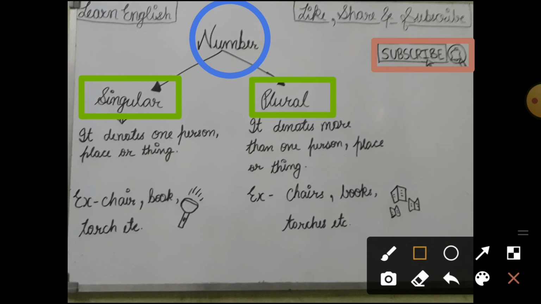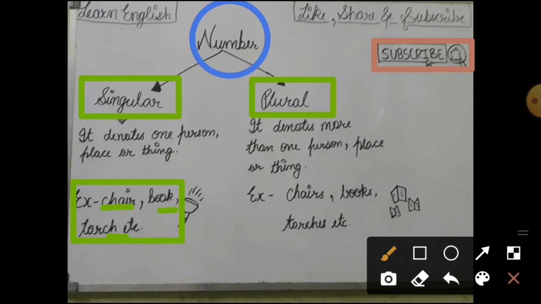So it means that it denotes only one person, means it talks about only one person. Like one person means not the name of the person, it means one thing, like chair. Here the examples are given to you, that is chair, book or torch. So chair, book and torch. So these are the singular form of noun.